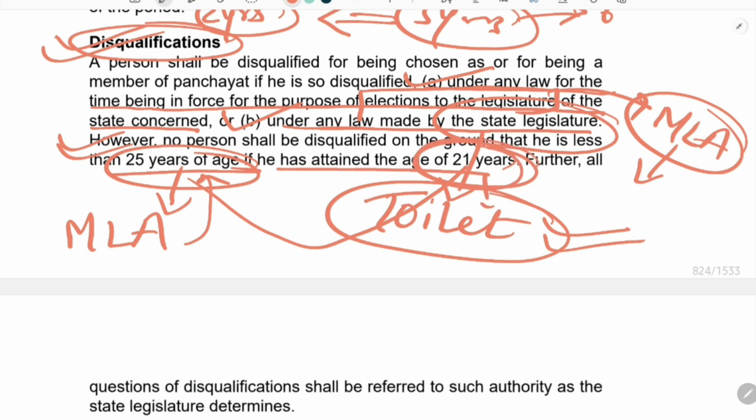So here three conditions are there. First, he must have the qualification of member of legislative assembly.